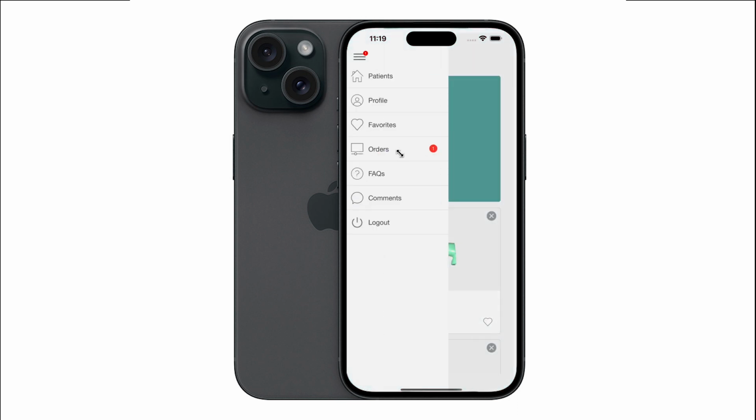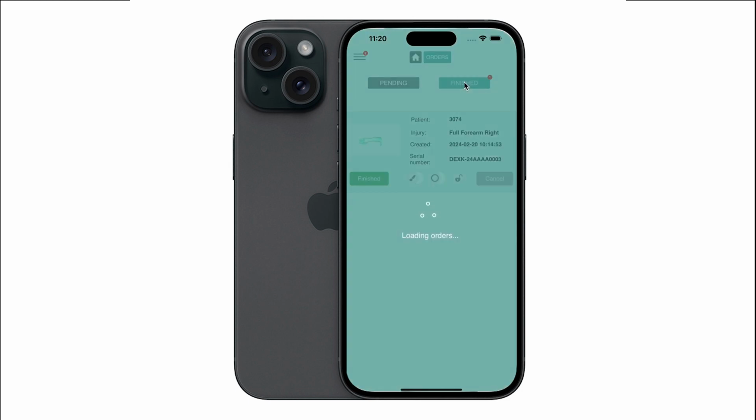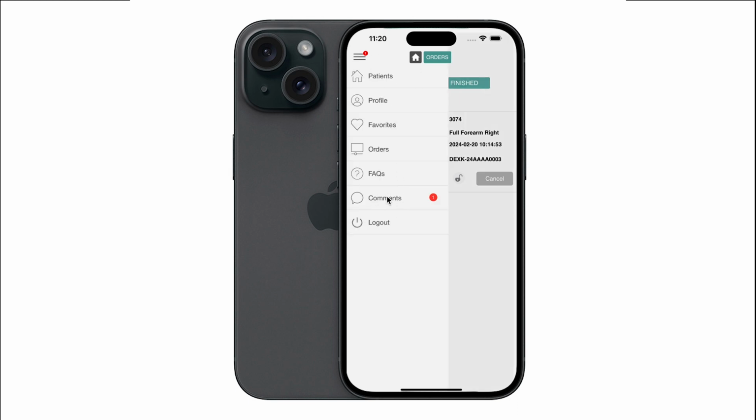In the upper left icon, you can also access the order area. Here you can manage, delete, and be informed of the immobilization manufacturing process, as well as some of its parameters. For more information, you can access the online panel from your phone or your computer.